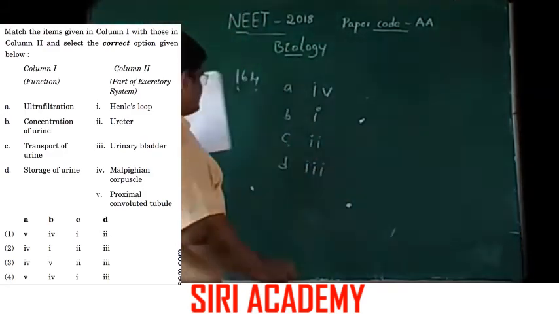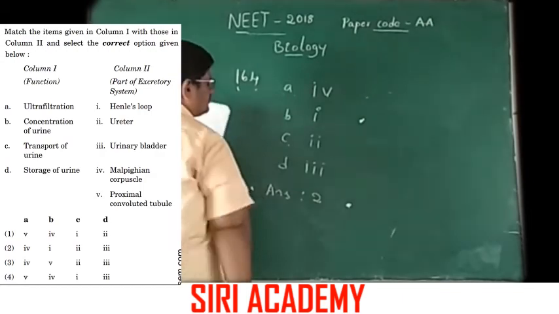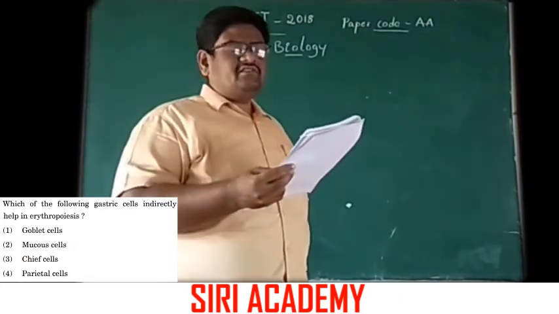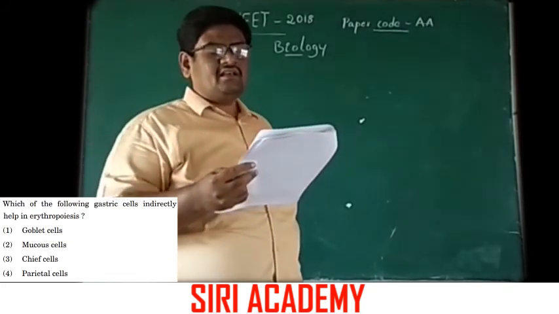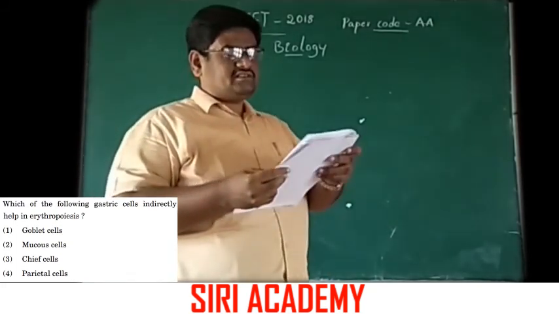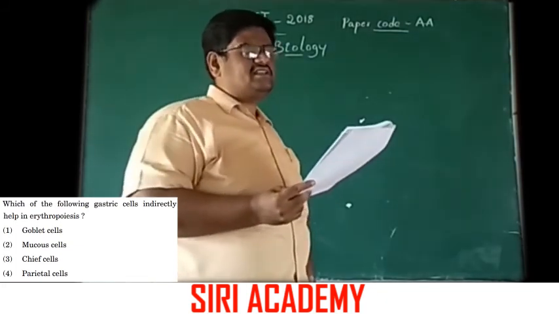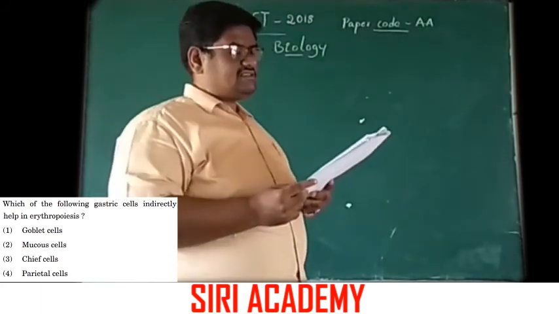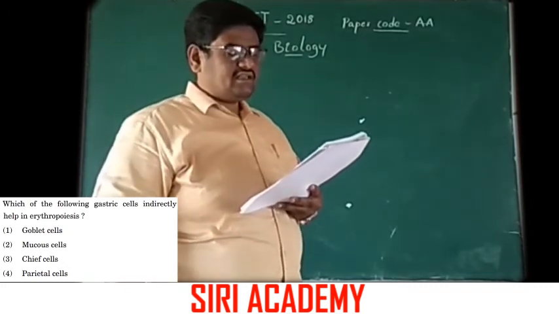The answer is... the following gastric cells indirectly help in erythropoiesis? Here the options are goblet cells, mucus cells, chief cells, next fourth one parietal cells.